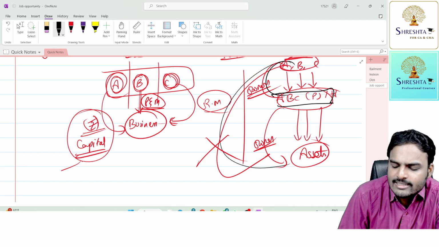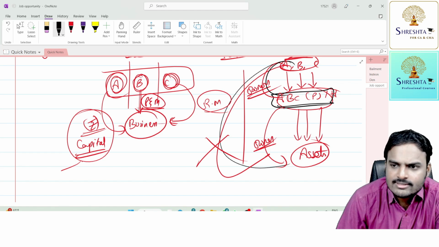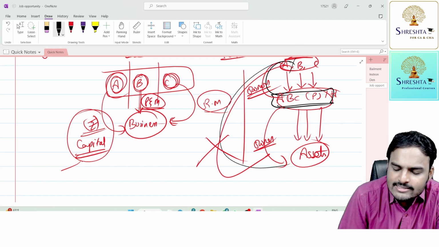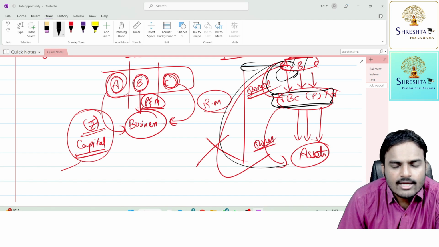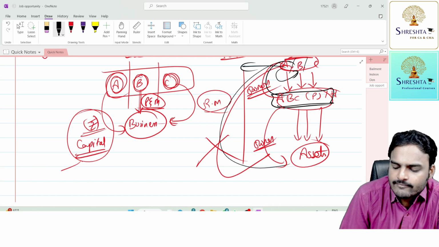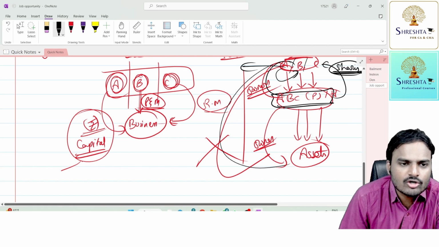Because we have the separate legal entity concept, the company can acquire property in its own name. Tomorrow, even if there is any problem between A, B, C, they will sell their shares and leave the association. These people are owners of the company, and for that the company will issue shares, the property ownership document.